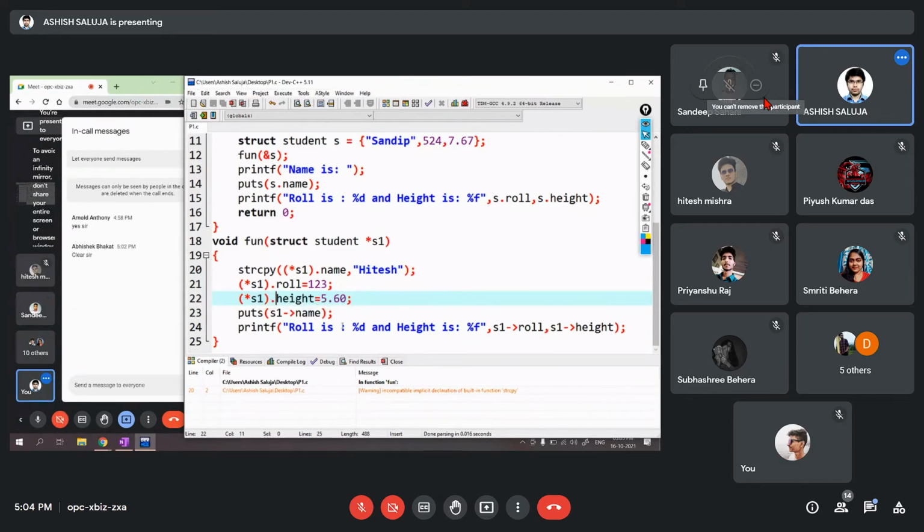Clear, sir. Okay. So we'll wind up today. This was all about structures. You have to find the difference between structure and array, as well as structure and union. More on the structures we'll be seeing on Monday, 15 minutes. Then we'll move on to the dynamic memory allocation.